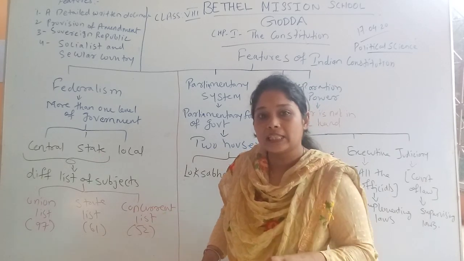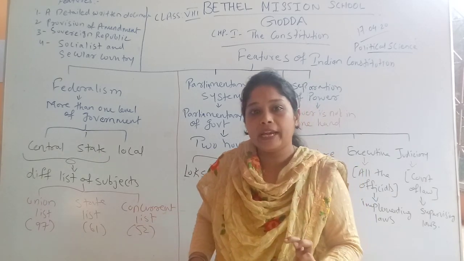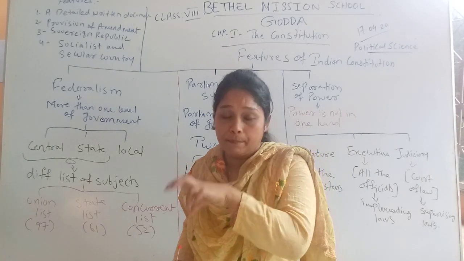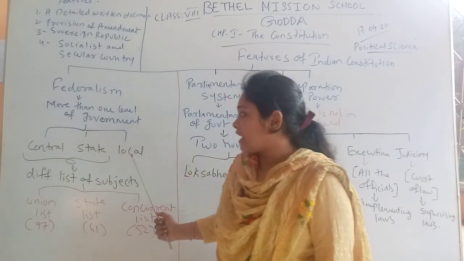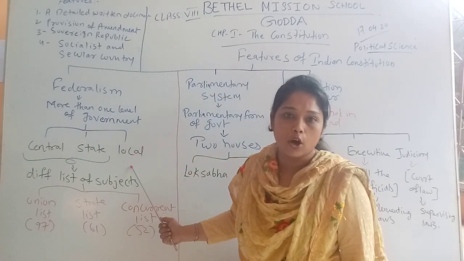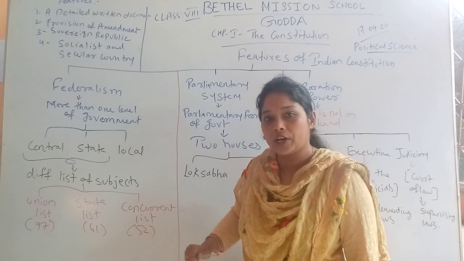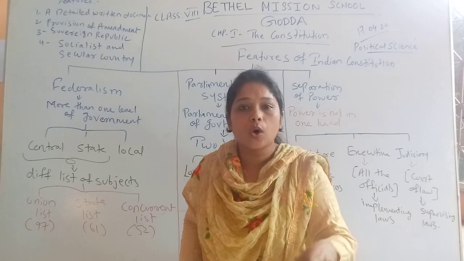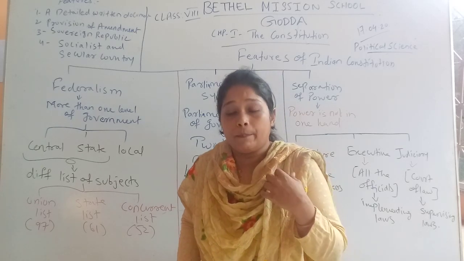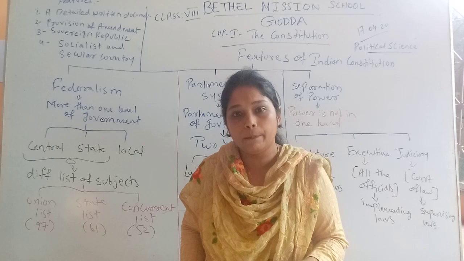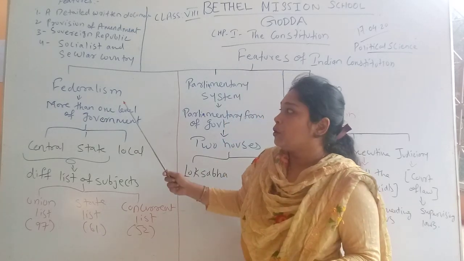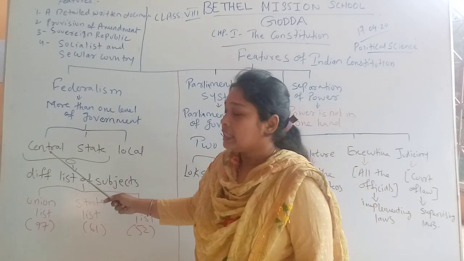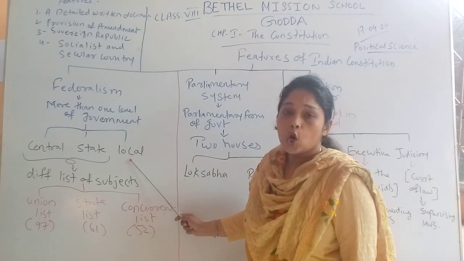In each state we are having its own state government, and that state government has the power to govern that particular state. Third one, we are having local government, which is called municipal corporations. In each local level, or in each district level, we are having local government which works locally and pays attention to the local problems of local people. So over here we can say that due to federalism, Indian Constitution has divided our government into three parts, that is central government, state government and local government.